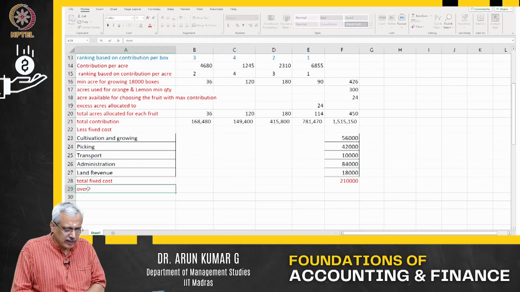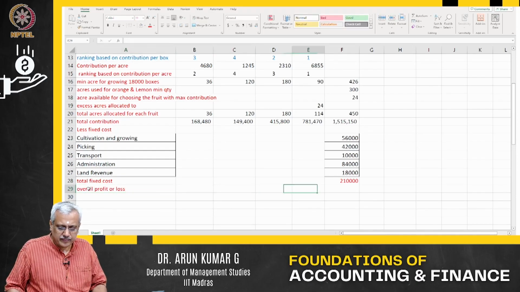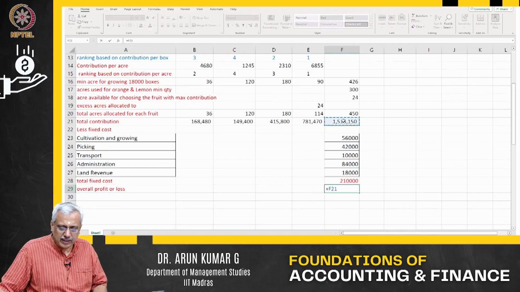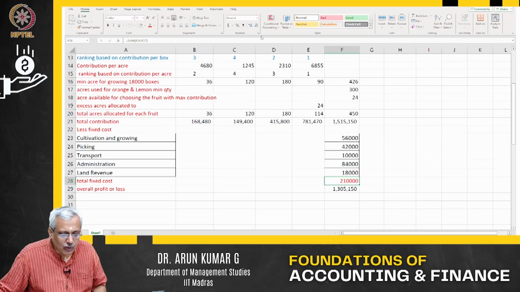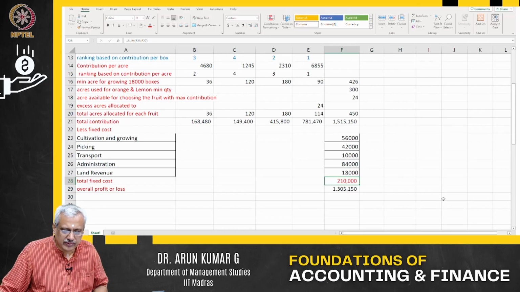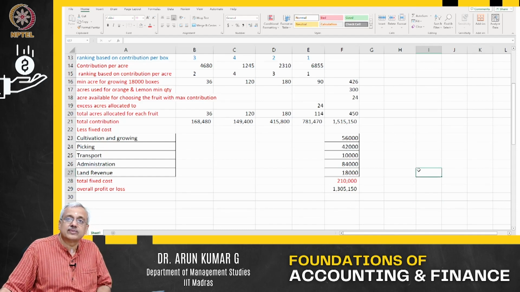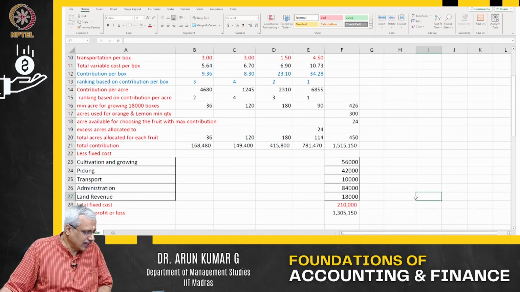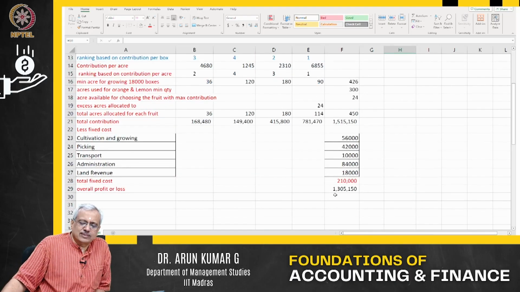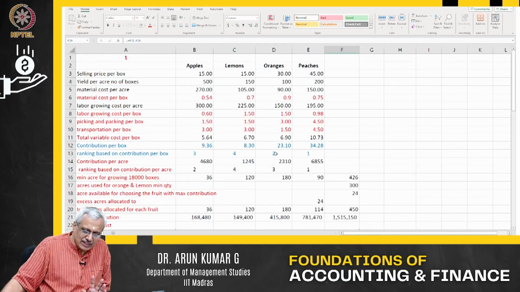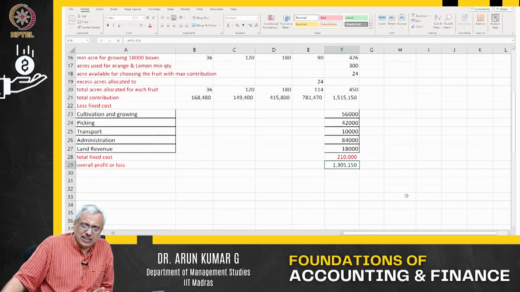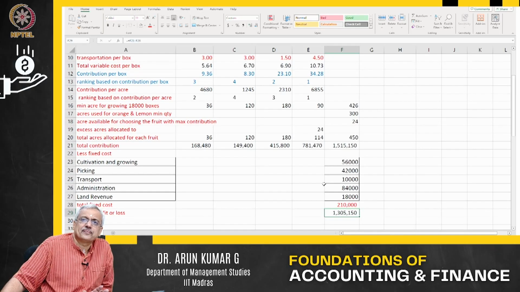So what is my overall profit or loss? It's going to be the total contribution minus the fixed cost, and this is going to be my overall profit or loss. This is the maximum profit or loss that you will be able to get. This is the maximum profit you will get, whatever combinations you do. Given those constraints, I am maximizing the per acre contribution.